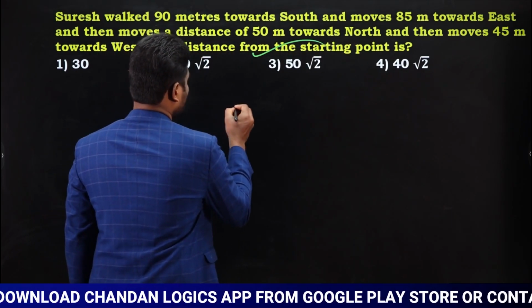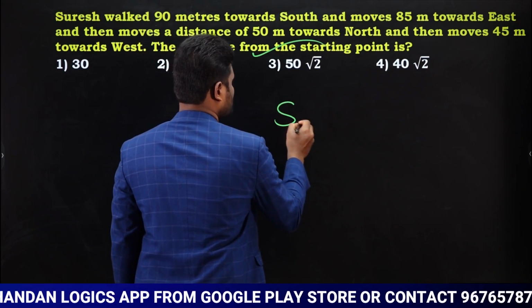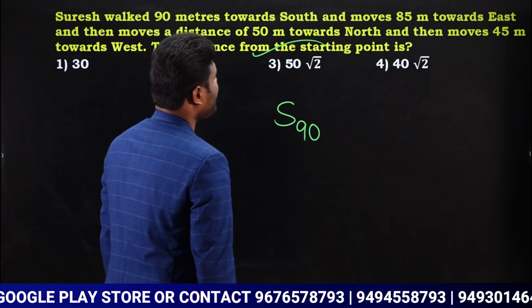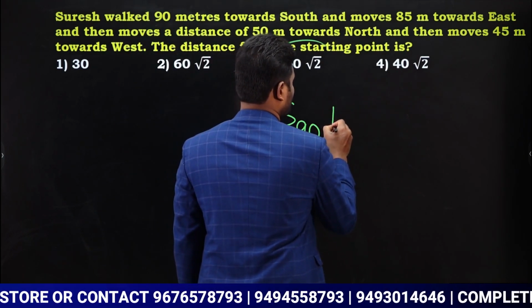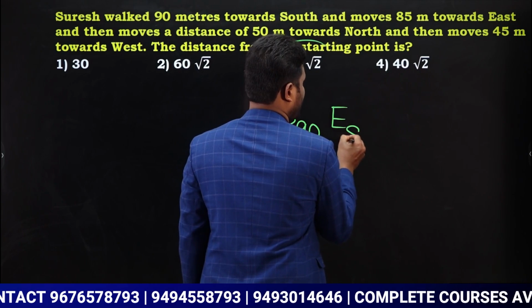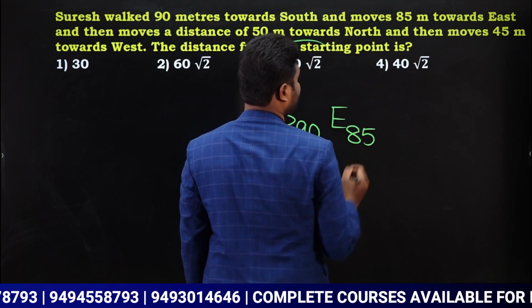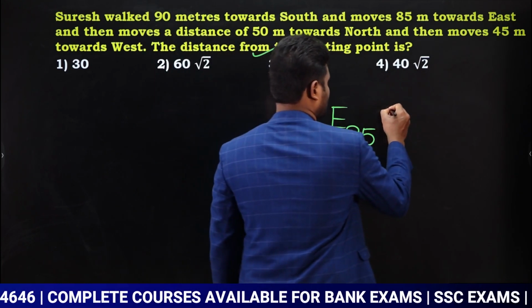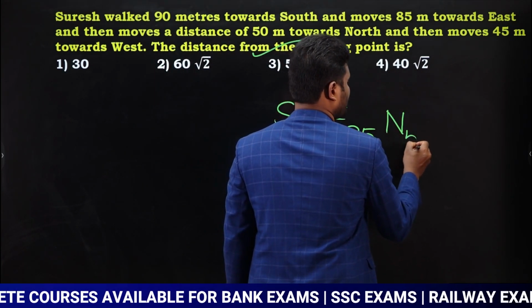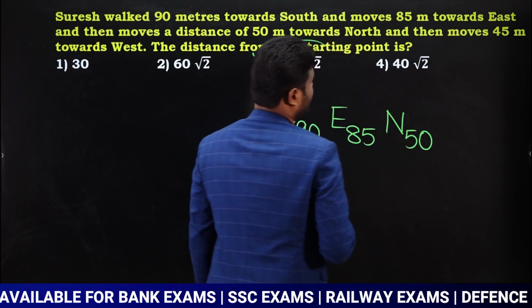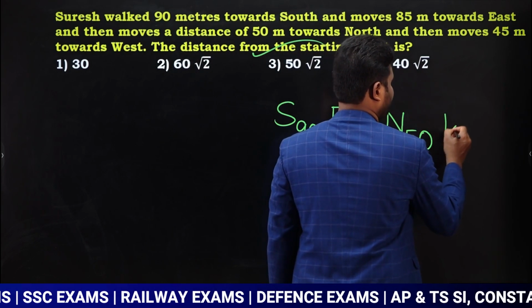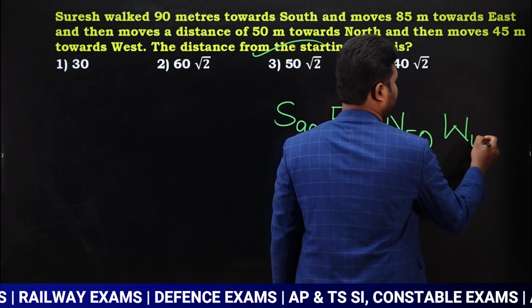Now if you observe, Suresh walked 90 meters towards south. So towards south 90 meters, followed by 85 meters towards east. So towards east 85 meters. Next 50 meters towards north. So towards north 50 meters. Next 45 meters towards west. So towards west 45 meters.